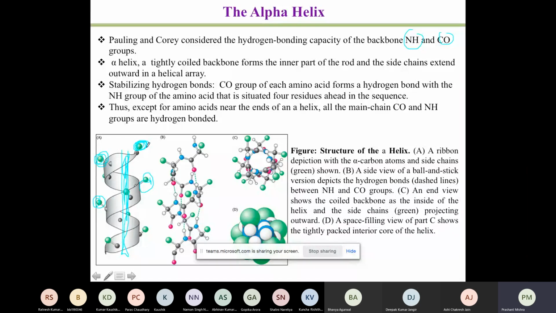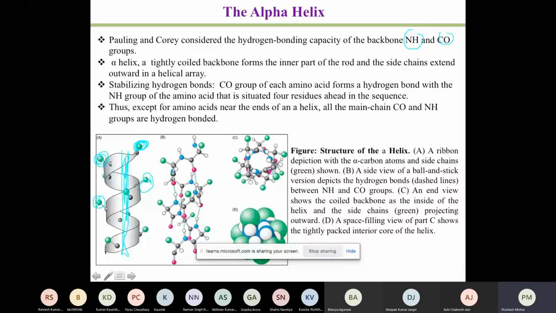We will slowly discuss the different types of models, and it is basically for your understanding. The one which we are discussing right now is known as a ribbon shape model. You can see a ribbon which is folded around the rod. The second one is the model of a protein which is called a ball and stick model, and this is showing the hydrogen bonding. So you can see there is a hydrogen bond.